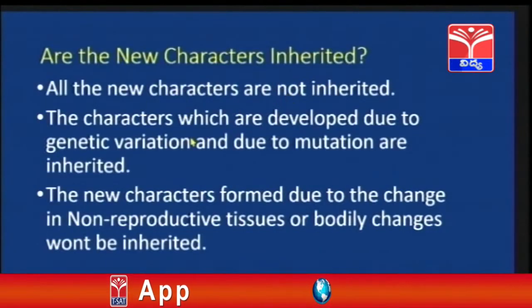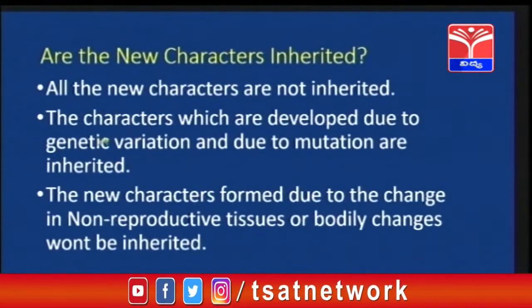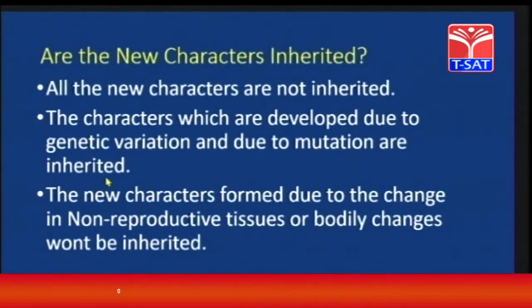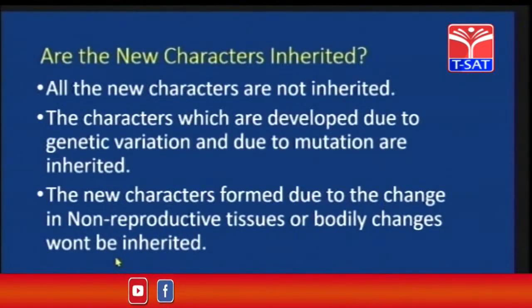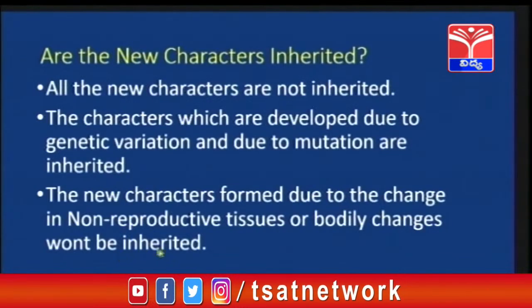The characters which are developed due to genetic variations or due to mutations are inherited. So, children, keep it in mind, the characters which are due to genetic variation and due to mutations are inherited, that is transferred from the parents to the progeny. The new characters formed due to the change in non-reproductive tissues or the bodily changes are not inherited, that is they won't be inherited from the parent to the progeny.